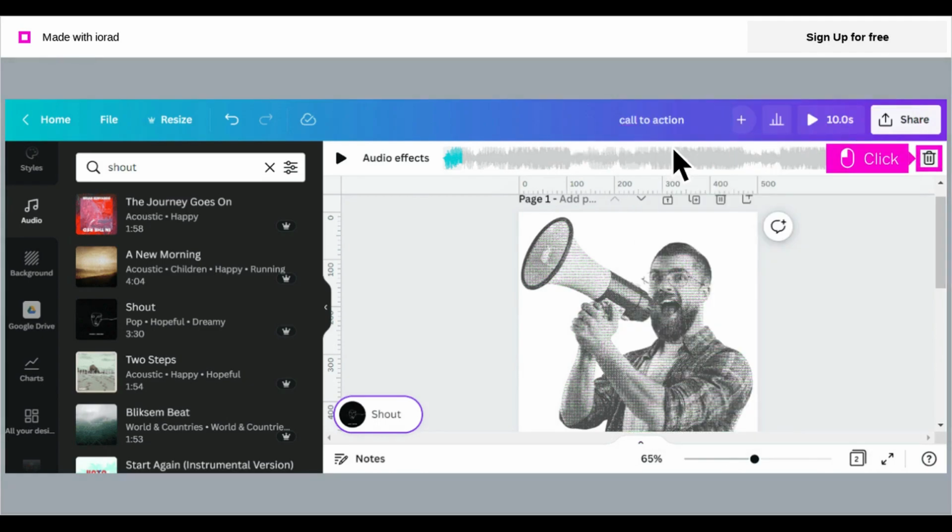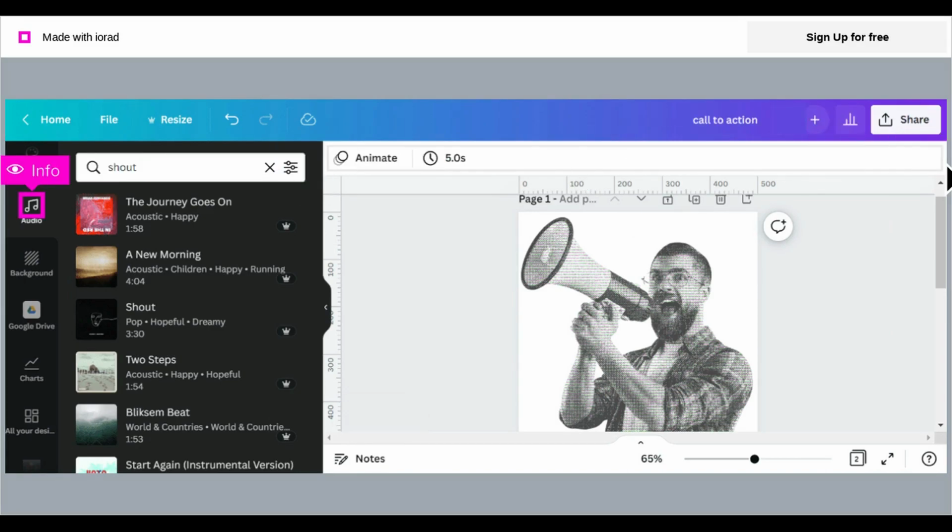If you decide you no longer want that audio or any audio, click the trash can icon to delete the current audio track. That audio track is now deleted from this design, but that's okay. You have already saved a version with audio on your computer.